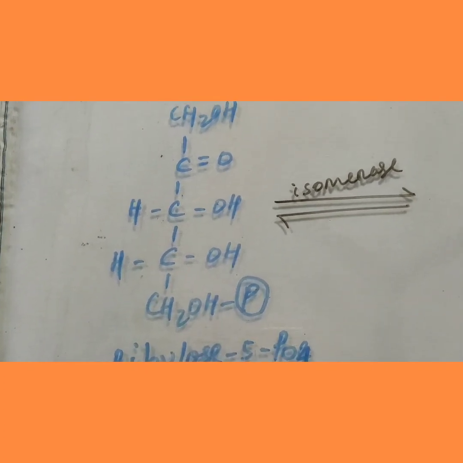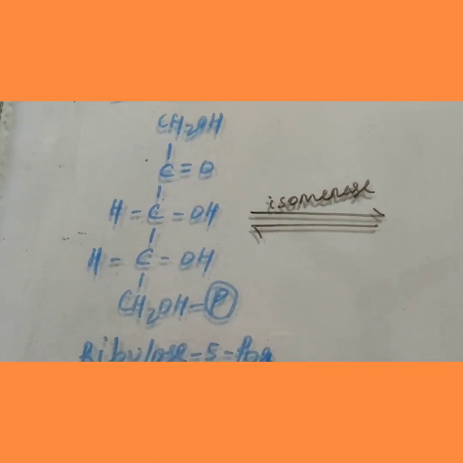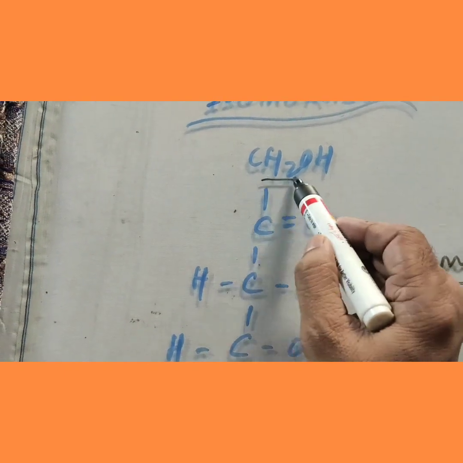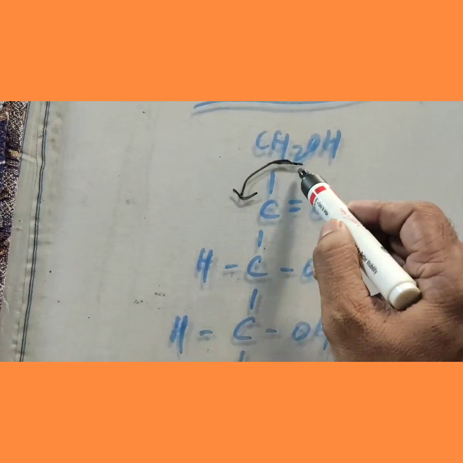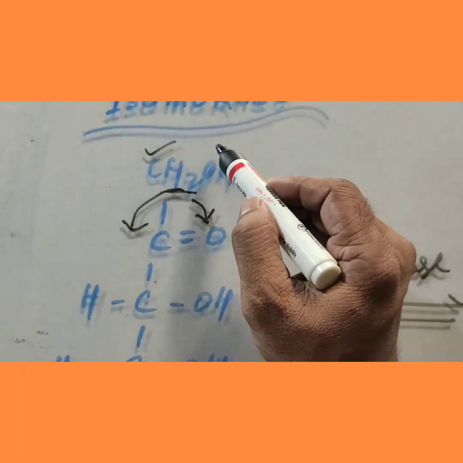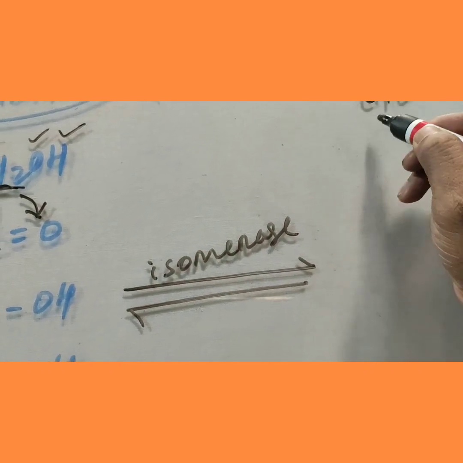The ribulose 5-phosphate, the product of oxidative reaction, enters into isomerization process. What happens? Look at the hydrogen donated here, two hydrogens. So the upper group consists of carbon, hydrogen, oxygen. That is, aldehyde group remains CHO.